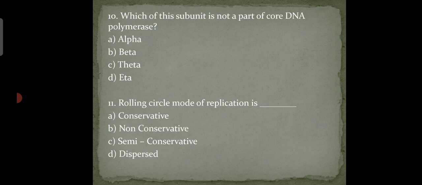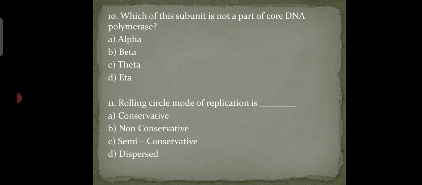Next is, rolling circle mode of replication is dash. So our options are conservative, non-conservative, semi-conservative or dispersed. So our answer is option C, which is semi-conservative. One cycle of replication results in an inner parent circular strand and outer daughter circular strand, making the process semi-conservative.